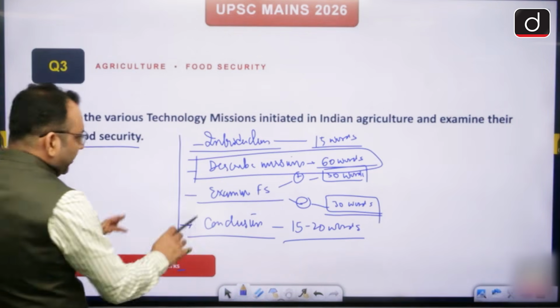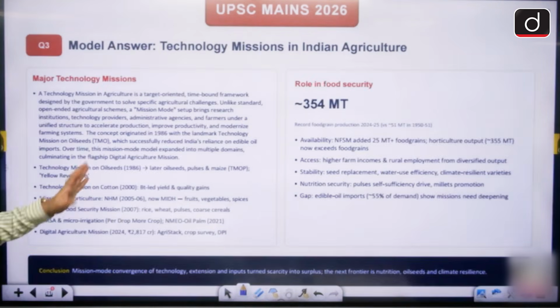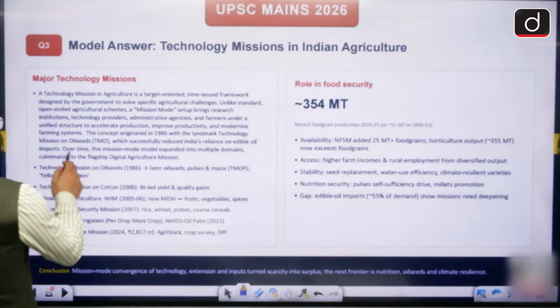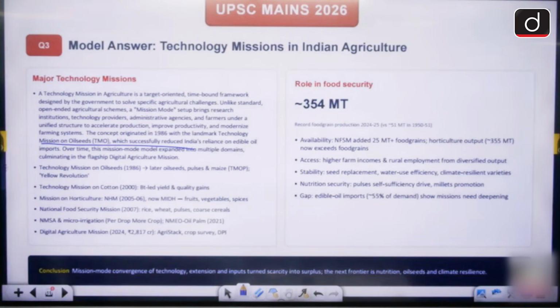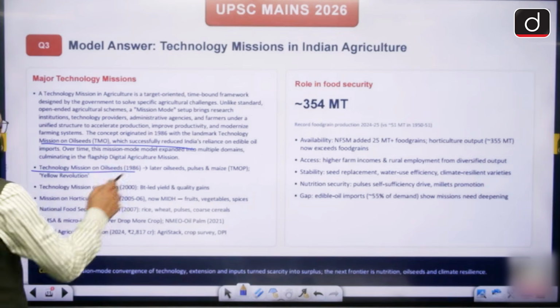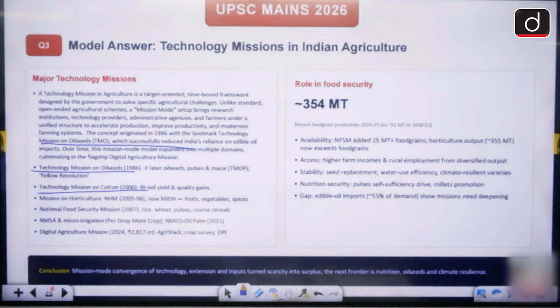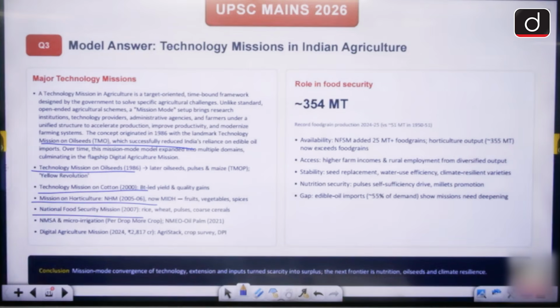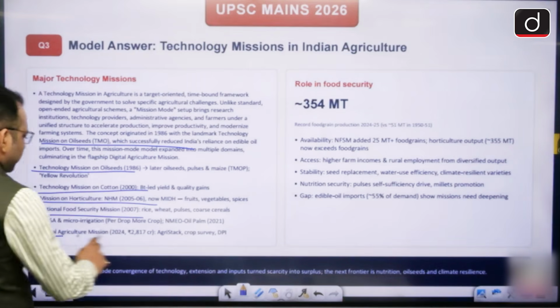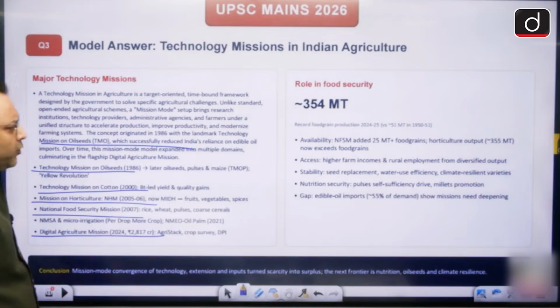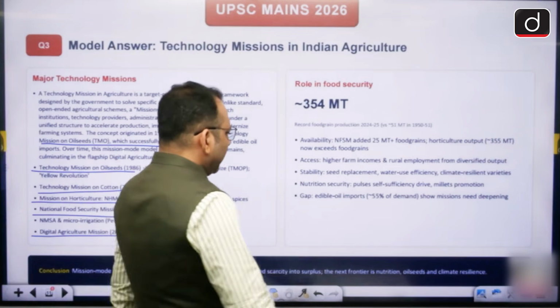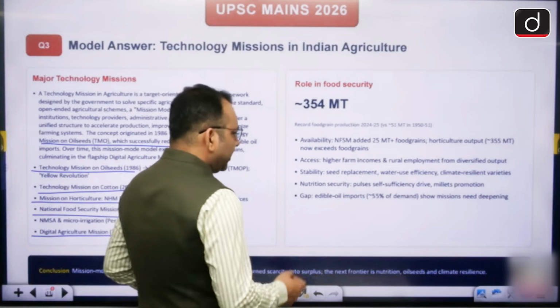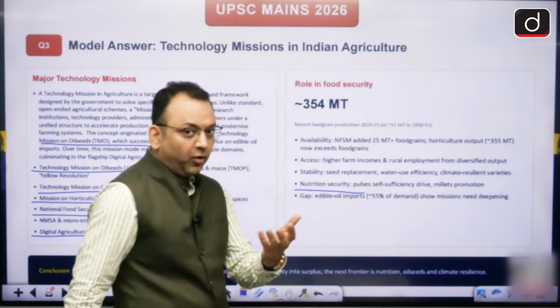this answer will have multiple domains, and I've written everything here. Like the first mission was brought in 1986, right? So the data is there. We have the oil seeds mission in 1986, the cotton mission in 2000, the horticulture mission in 2005, the food security mission in 2007, and the digital agriculture mission in 2024, and they have led to reduced imports, right? Nutrition and food security, which we talked about, have increased.